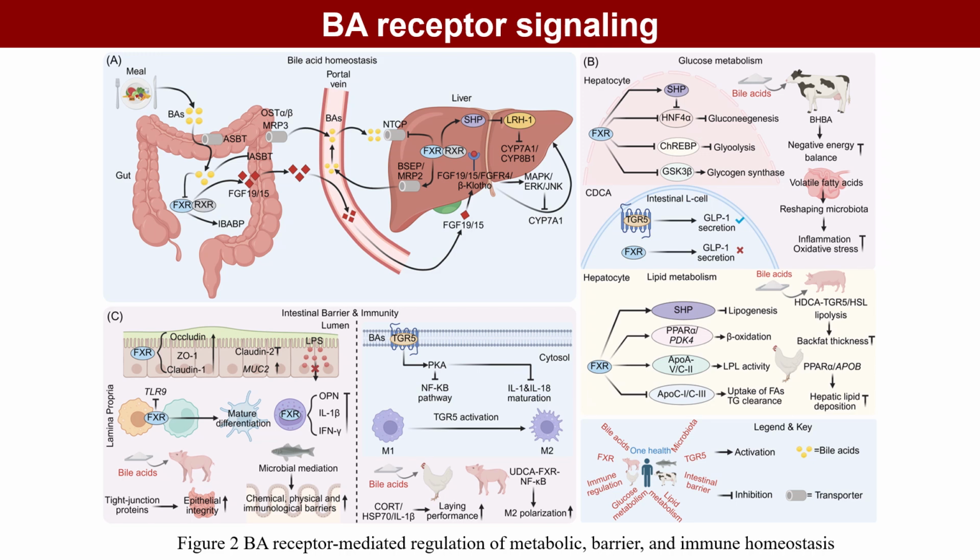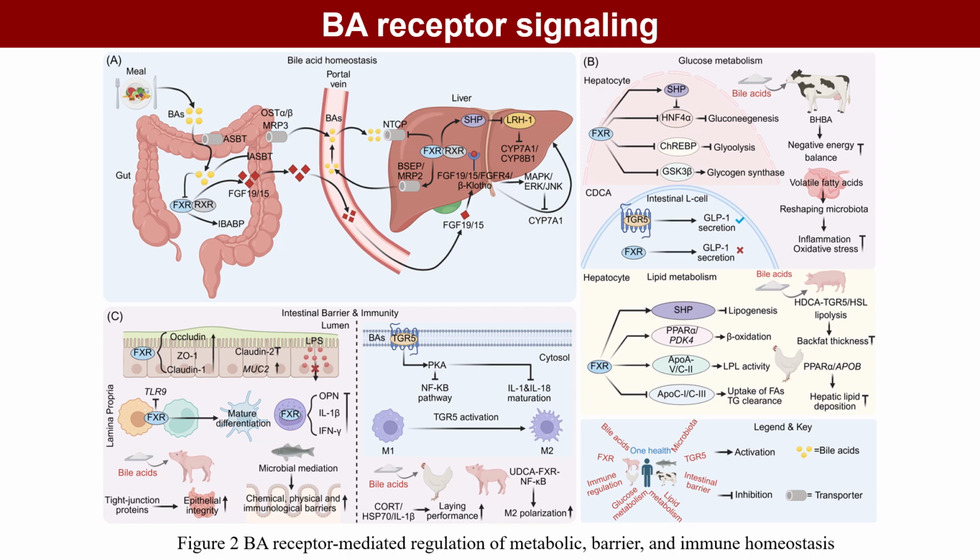homeostasis. Bile acid-activated FXR and TGR5 coordinate glucose and lipid metabolism by inhibiting gluconeogenesis and lipogenesis, promoting glycogen synthesis, GLP-1 secretion, fatty acid beta-oxidation, and TG clearance. These mechanisms are linked to adaptation to negative energy balance in dairy cows, reduced fat deposition in pigs and poultry, and alleviated hepatic lipid accumulation.